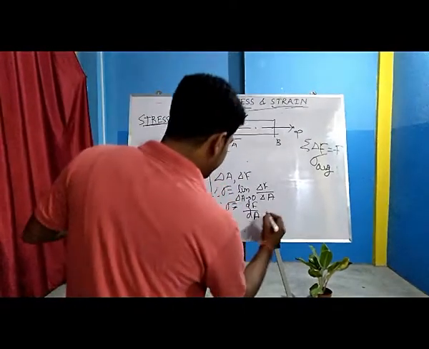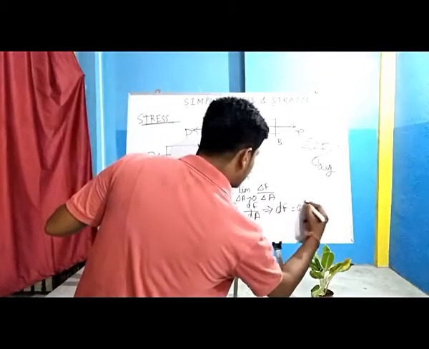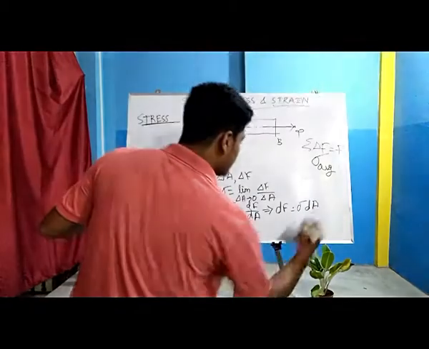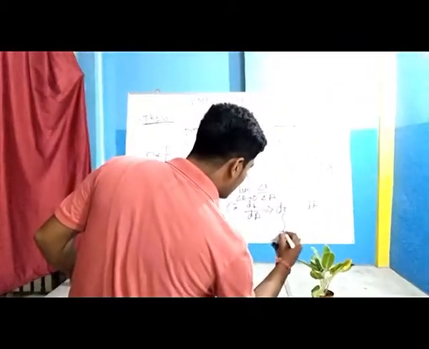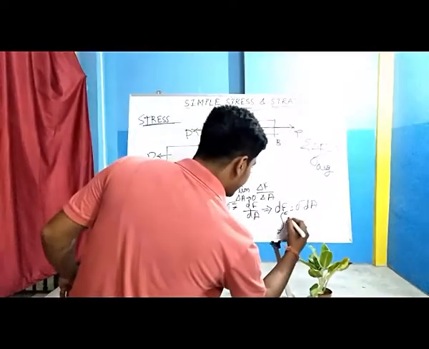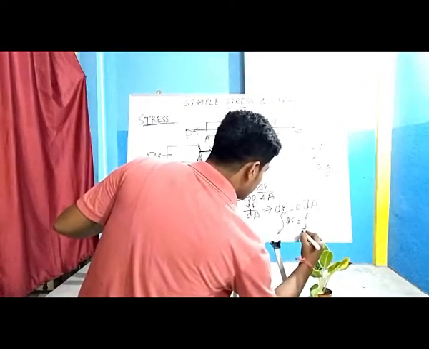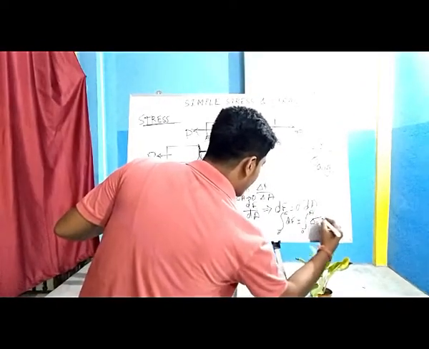So generally from here we can say dF will be equal to sigma into dA. If we integrate it throughout the body, 0 to F dF equals integration 0 to A sigma dA.